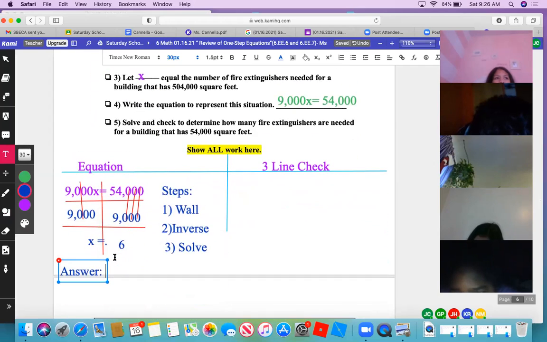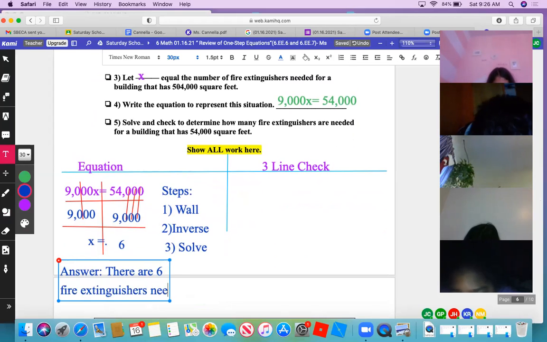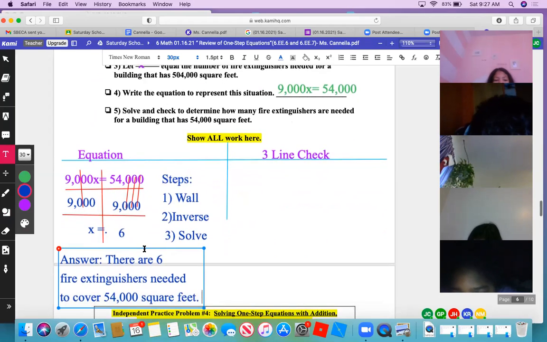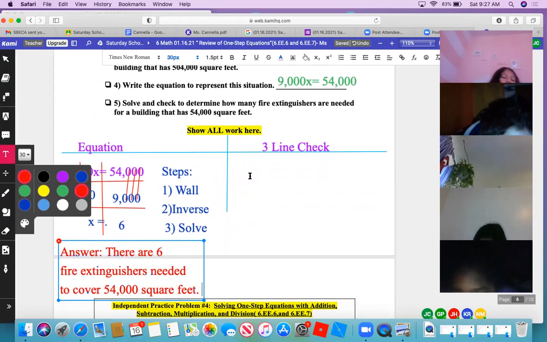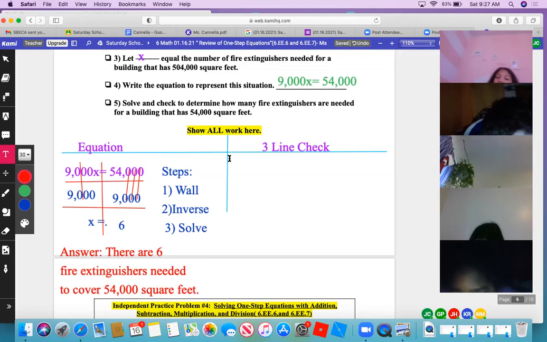Somebody wrote it. So there are 6 fire extinguishers needed to cover 54,000 square feet. Now, we just did an ELA where I made you restate what your answer represents, like I do in class. All right, Boris, pick up. Give me the 3-line check, bud. What's the first line of a check, Boris?